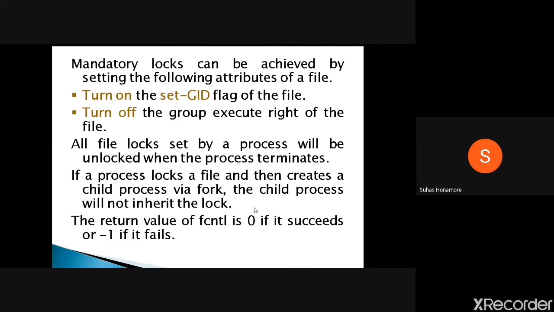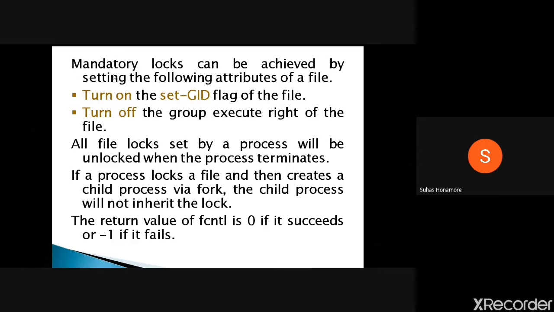There are some points on locking. Mandatory locks can be achieved by setting the following attributes. If you remember, a mandatory lock is where the kernel forces the lock to be applied, so in the kernel part we are forcing. One more type was the advisory lock.